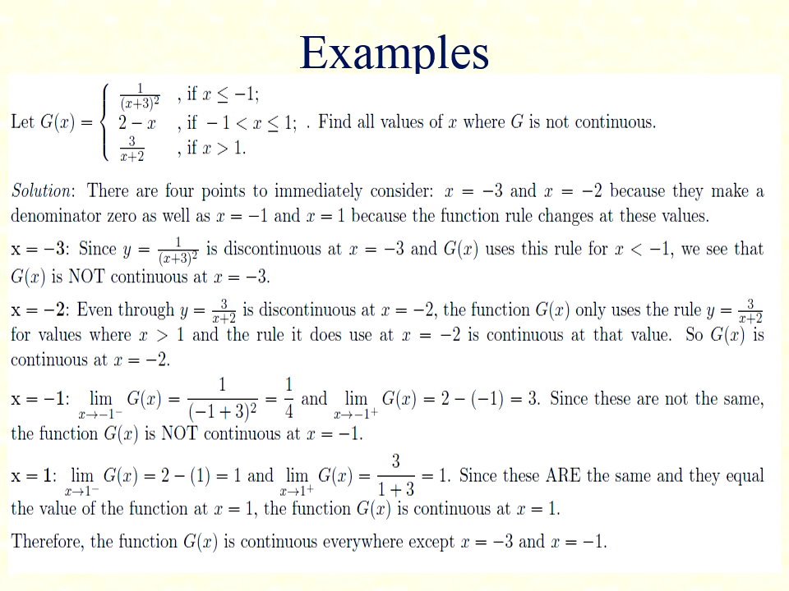Now if I consider x equal to plus 1, then limit x tends to 1 negative of g(x) is equal to 2 minus 1, that is 1, and if I calculate from right, we got 1, and both of them are equal, so we got the same function value at x equal to 1. The function g(x) is continuous at x equal to 1. Therefore the function g(x) is continuous everywhere except x equal to minus 3 and x equal to minus 1.